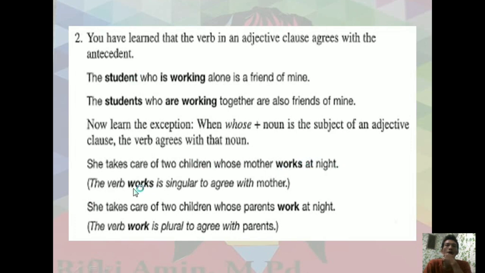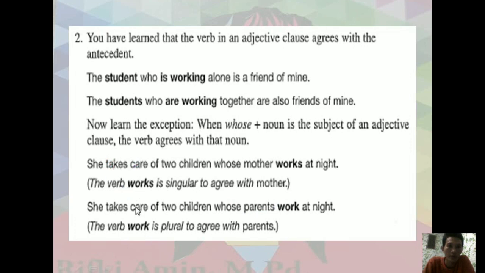The verb works is singular to agree with mother, and the verb work is plural to agree with parents. She takes care of children whose parents work at night. Here whose parents belong to mother and father.